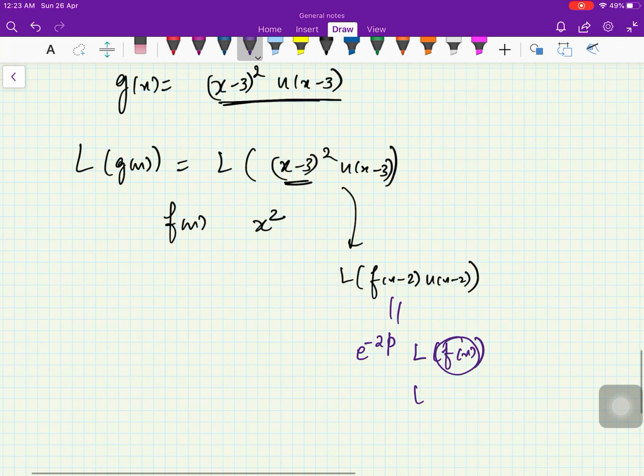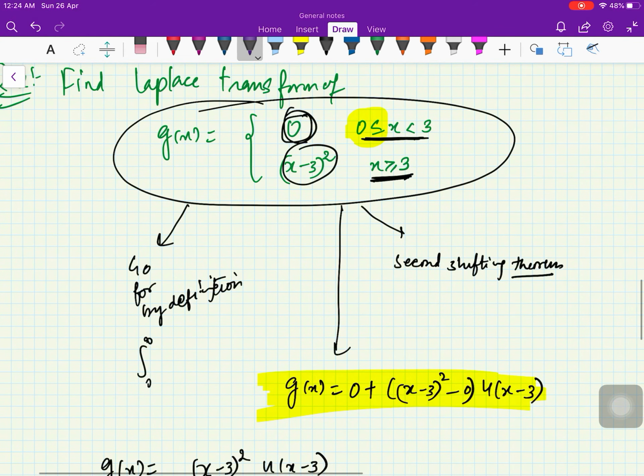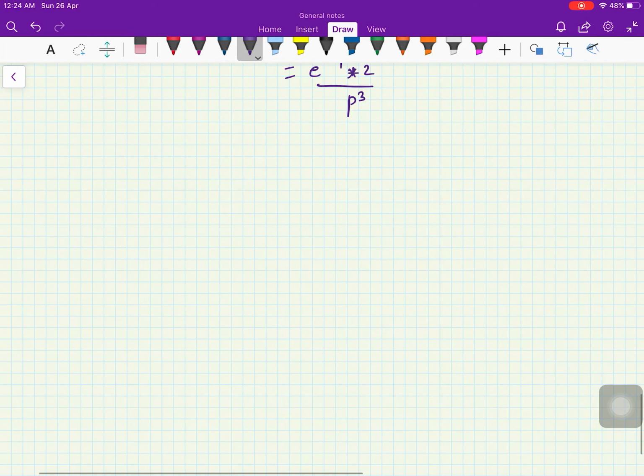So this is equal to, now we know L of f of x is L of x square, and we know the Laplace transform for this is 2 factorial upon p cube, right? So your answer is e raised to power minus 3p into 2 upon p cube. You see how nicely you get the answer for this function without using the definition. So that is the beauty of the second shifting theorem. Let us do one more problem.